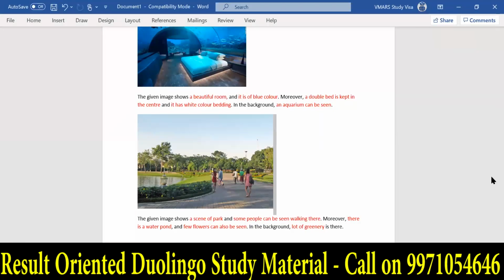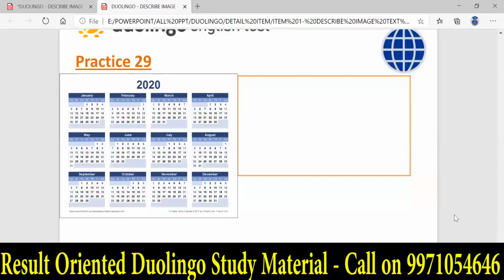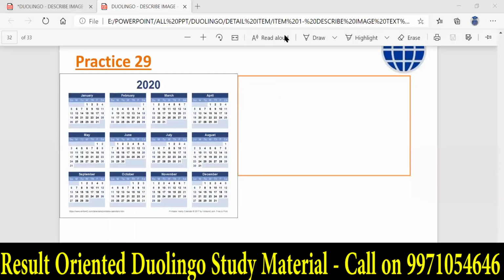Okay, now she is talking about, I'm going to share the screen. So she's talking about this image now, which is in the study material. Now, if I have to explain this image, it's not difficult. What we have to do is